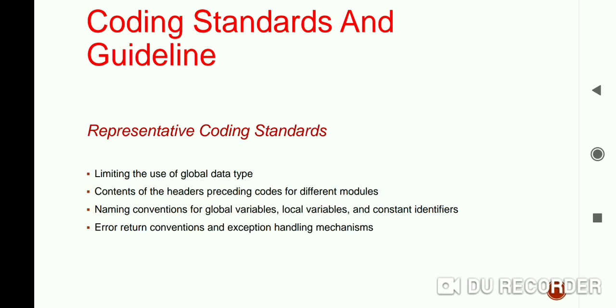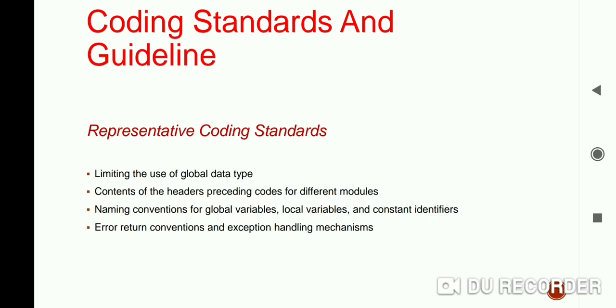So it is better to avoid the use of digits in variable names. The names of the functions should be written starting with a small letter. The name of the functions must describe the reason for using the function clearly and briefly. Okay, these conventions, these rules we should follow while giving the name to the global variables, local variables, and constant variables.